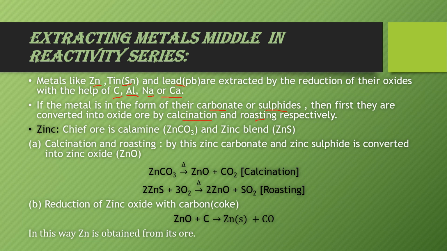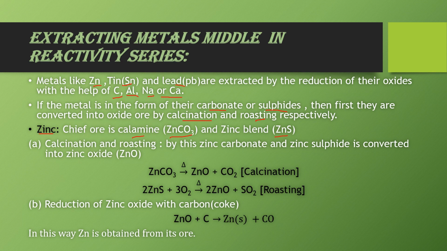Now I am taking the example of zinc. The chief ore of zinc is calamine, that is zinc carbonate, ZnCO3, or zinc blende. If it is zinc blende, then we use the method called roasting, and if it is zinc carbonate, then we use the method called calcination to convert them into oxide ore. In the calcination process, zinc carbonate when heated is converted into zinc oxide, and in the roasting process, zinc sulfide reacts with oxygen to form zinc oxide.